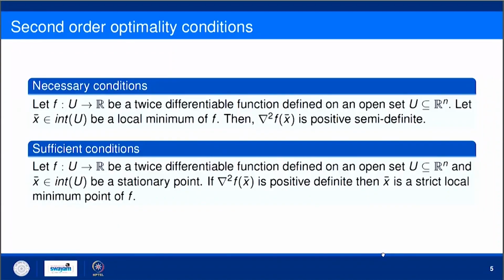So, how can we show this? The proof again for this is easy. So, what do we have to show? We have to show that if x bar is a point of local minimum of f, then the Hessian matrix of f at x bar is positive semi definite. So, this we have to show. Let us try to prove it quickly.